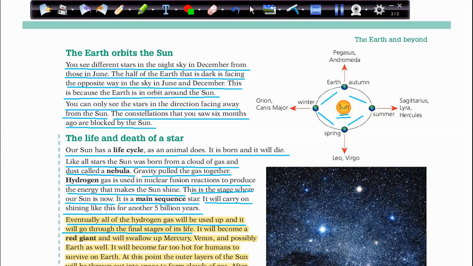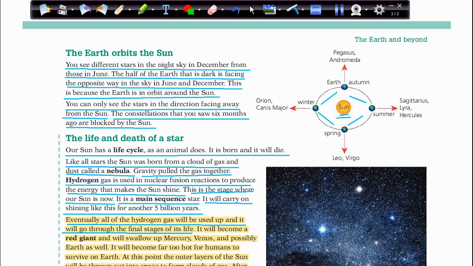So even the sun, first it was born from a cloud made of gas and dust. Then gravity pulled these gases together. Hydrogen gas combined together to make a nuclear fusion reaction to make the sun shine, which is called the main sequence. And this will carry on for another billions of years.